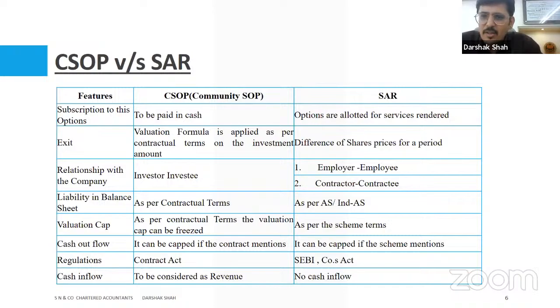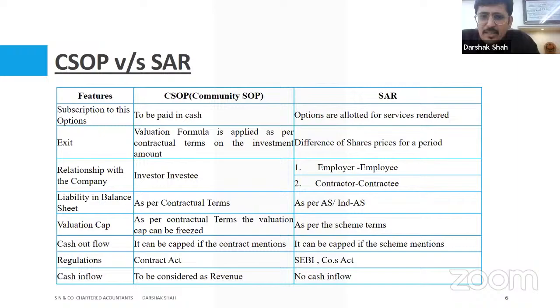So CSOPs are generally issued in a form where an investor invests into a company, a startup company, right? And he gets in turn the commitment from the company for subscribing for these CSOPs. Whereas SAR is basically an option which is allotted mainly from the perspective of share appreciation rights. Any person who subscribed to the SAR model generally enjoys the benefit of appreciation in the price of the shares, which they may get in future.